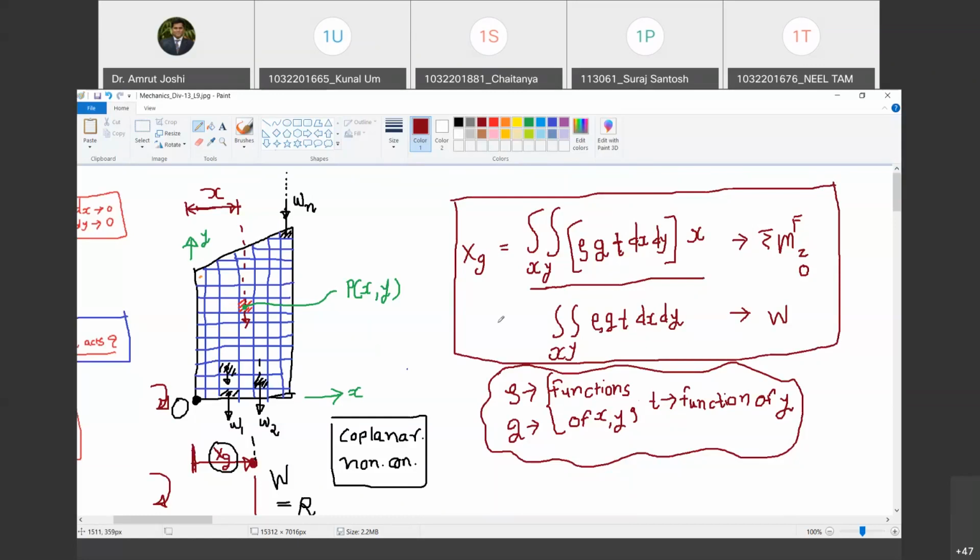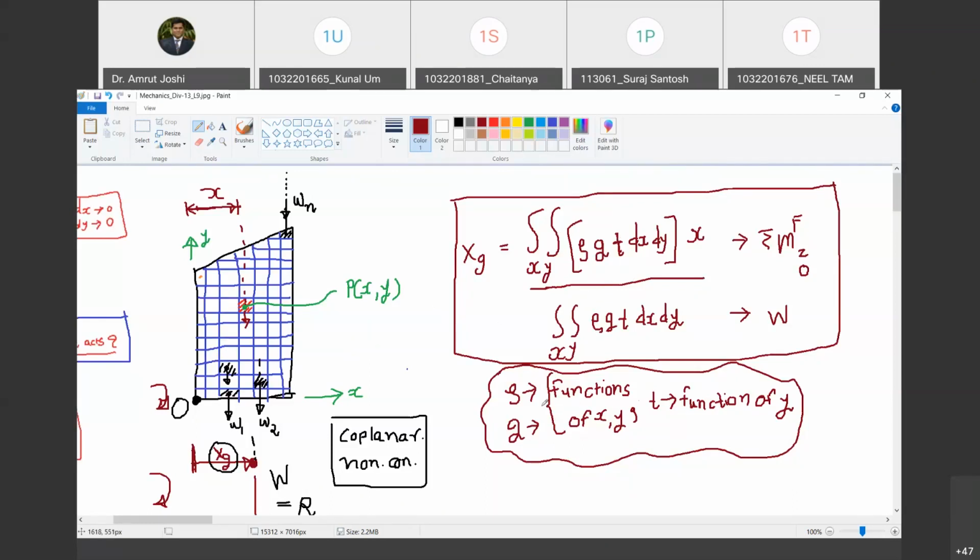The existence of W is because of gravity. So the point where the total weight of the body can be assumed to be acting has to be called the center of gravity of the body.